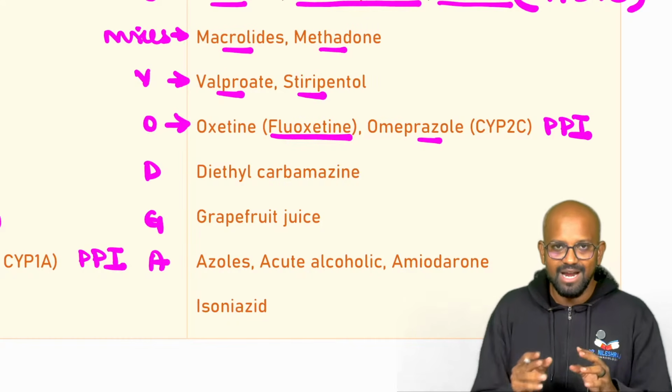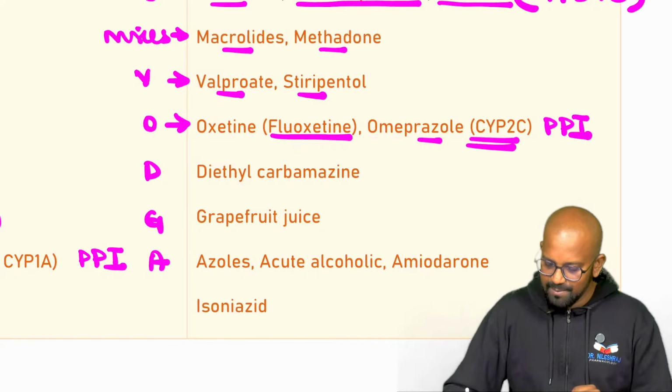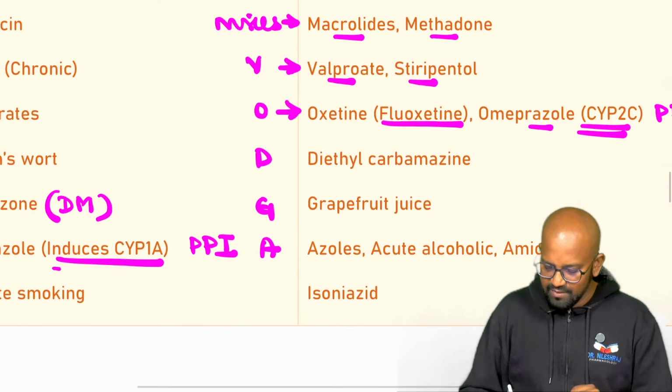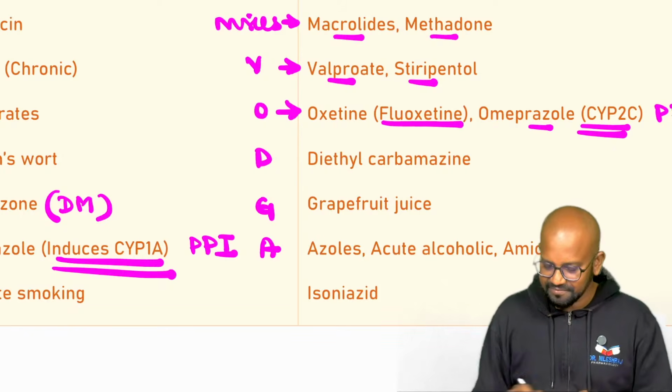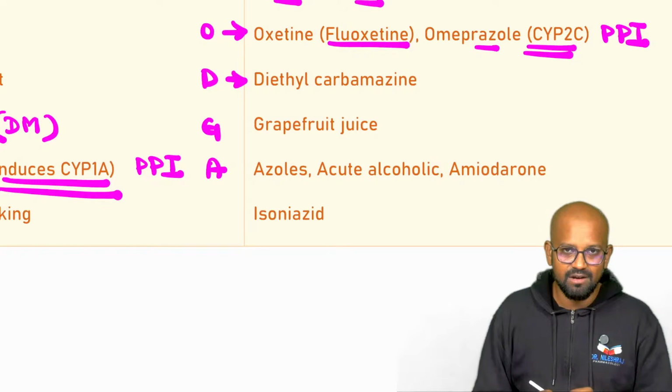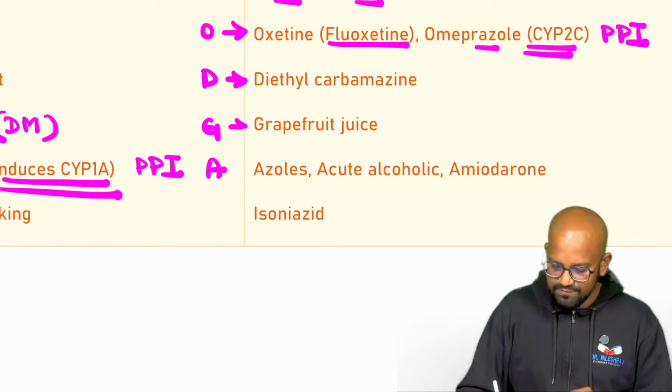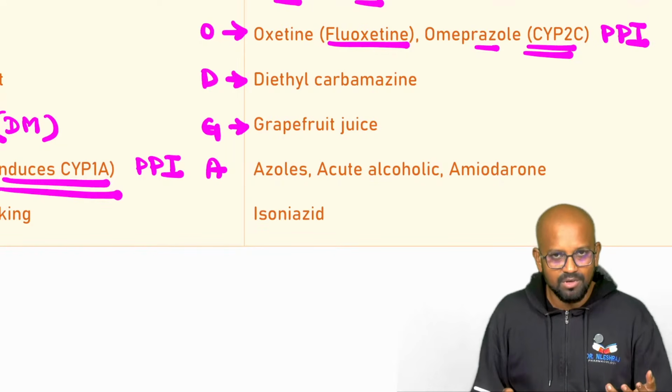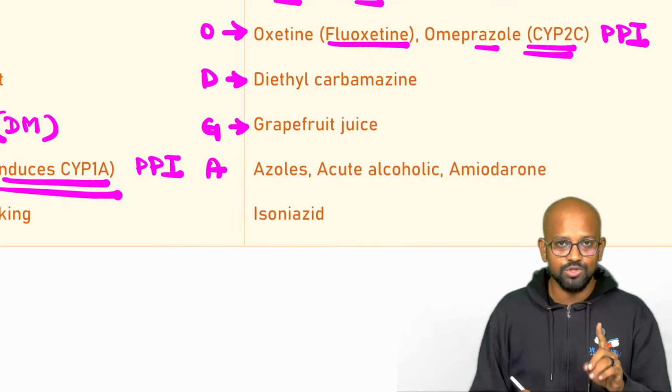It tends to inhibit and induces. It inhibits CYP2C and it induces CYP1A, as we can see here. D is for diethylcarbamazine, which is an anti-filarial drug used for filariasis. G is for grapefruit juice, normal grapefruit. Grape juice is different, grapefruit juice is different.